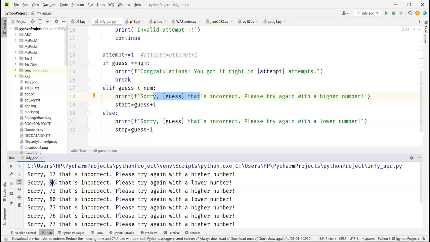Your stop is 97 and start is 73. Then now you guess 80, which is between 73 and 97. It says it's a lower number. That means your stop should come down to now 79. Got it.